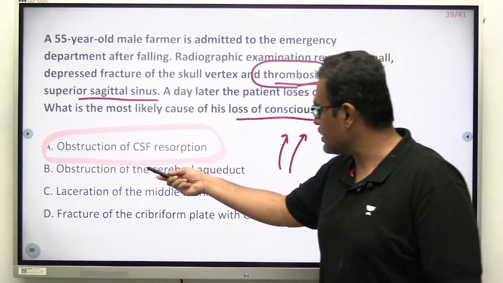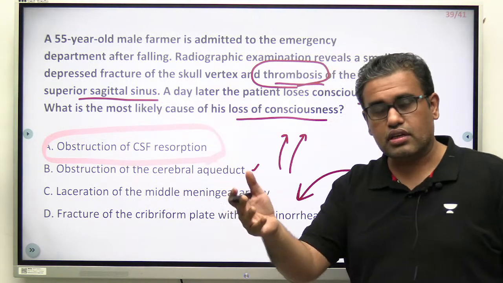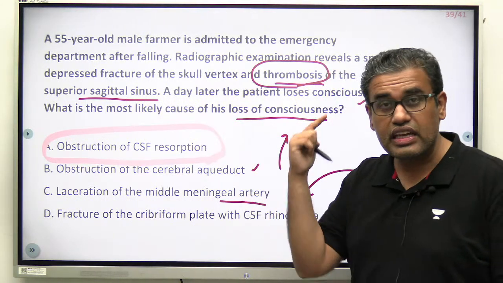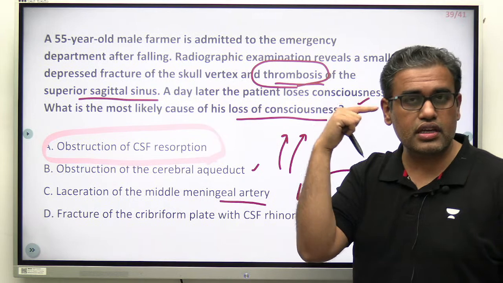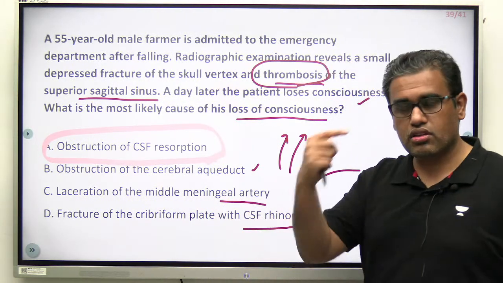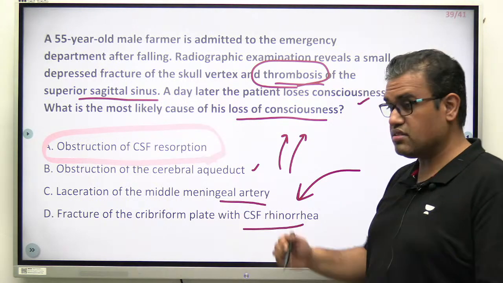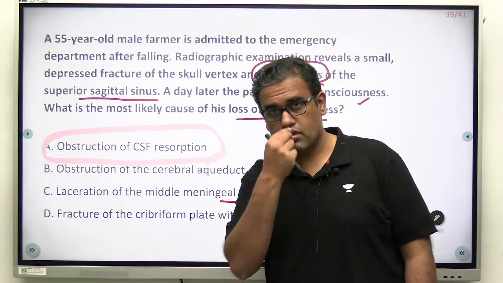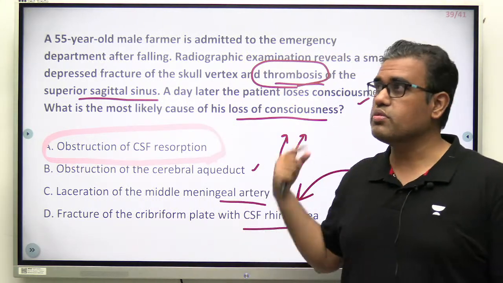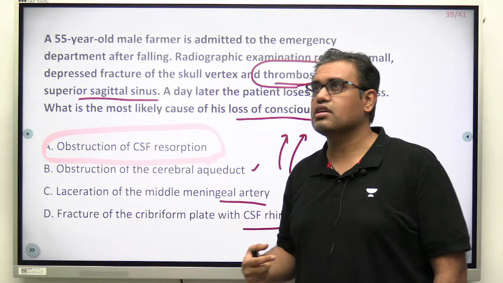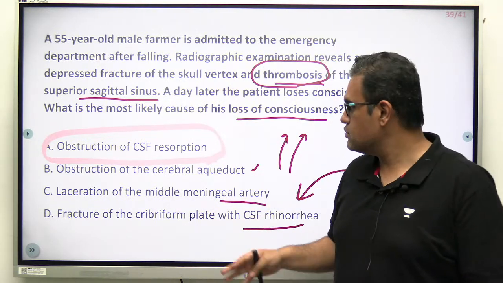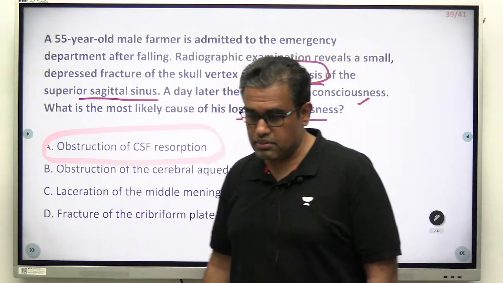Other options are obstruction of the aqueduct. It is nothing. It is in the midbrain. The middle meningeal artery is present on the sides. Pterion, remember H silent, pterion over here. Extradural hematoma. Fracture of the cribriform plate, I guess we already know that is in the center. CSF rhinorrhea. Once the patient bends down, the water droplets come out of the nasal cavity. CSF rhinorrhea also could be a pre-feature or a feature which is before developing meningitis. Fine, so the answer is option number A.